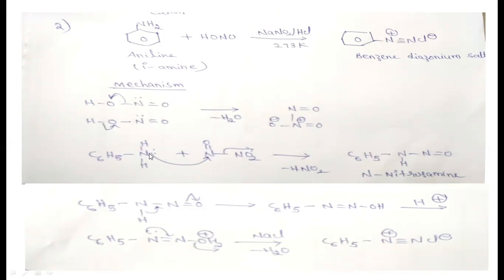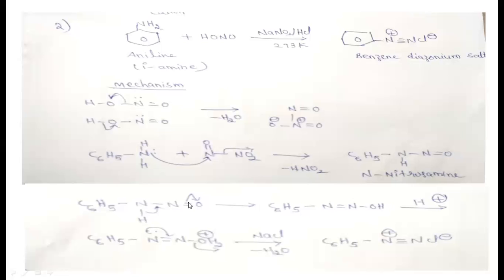In this compound, the aromatic amine donates its bonding electrons towards here. Because it donates its electrons, the nitrogen gets the plus charge, and to neutralize the plus charge, this nitrogen takes its hydrogen bonding electrons. So from here H plus is eliminated. This H plus and this NO2 minus are eliminated as HNO2, and this produces the N-nitrosoamine.